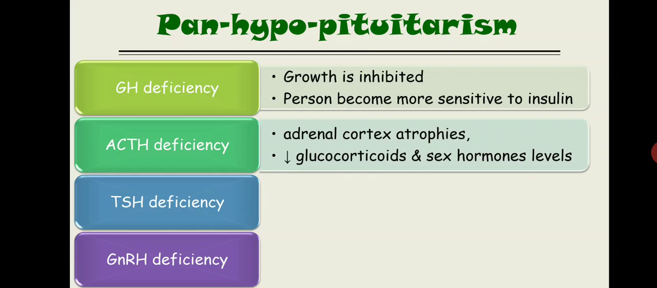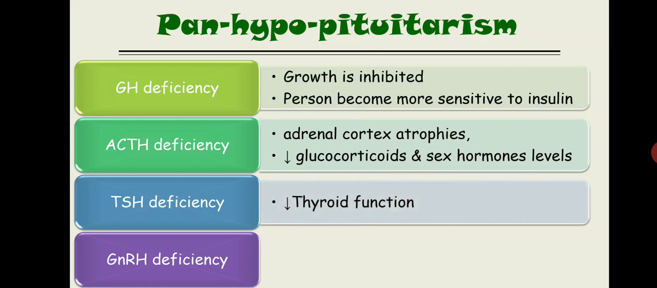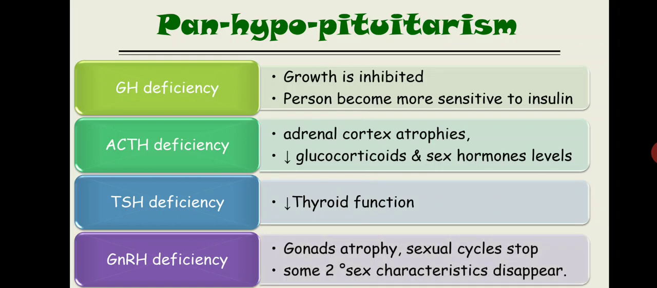Alright. Now next one is TSH. TSH works on the thyroid gland, so its deficiency decreases thyroid function. And lastly, GnRH, gonadotropin releasing hormone. That gonadotropin releasing hormone is not secreted normally. What will happen? There is decreased secretion of FSH and LH, and ultimately the gonads are atrophied and the sexual cycle will stop. Some of the secondary sex characteristics will disappear.